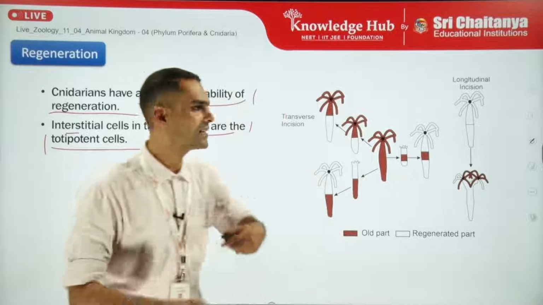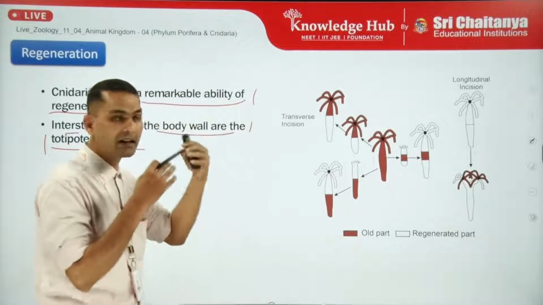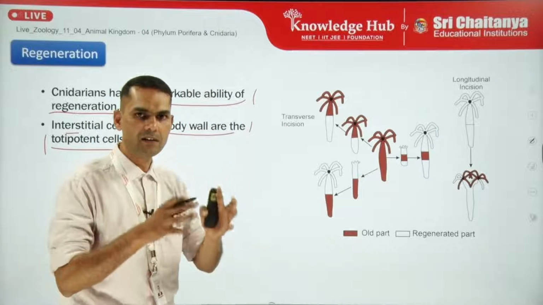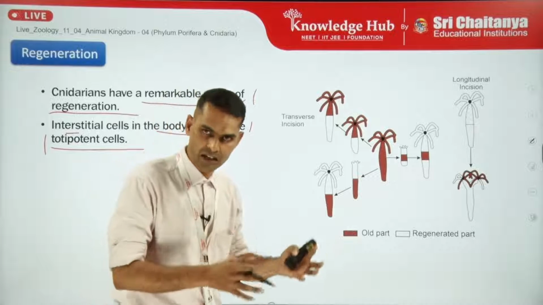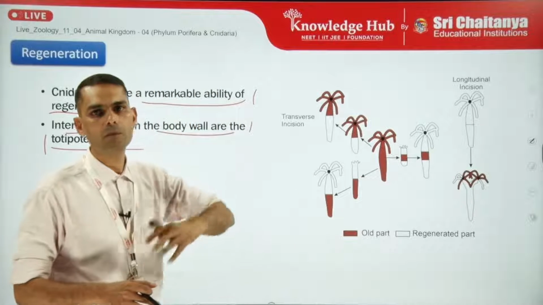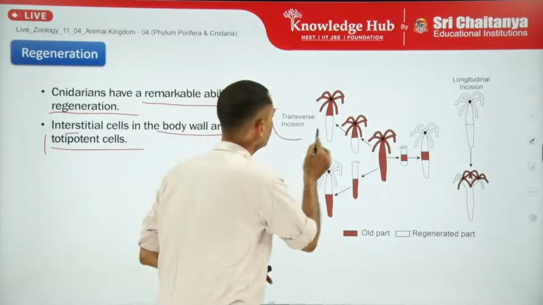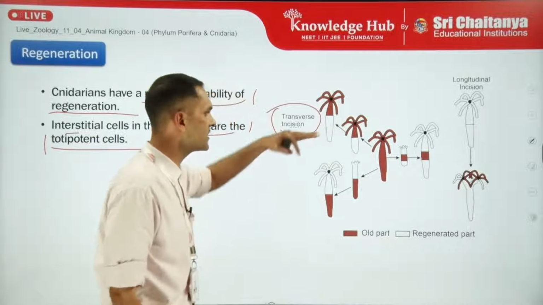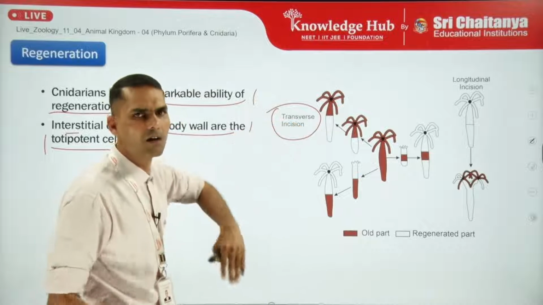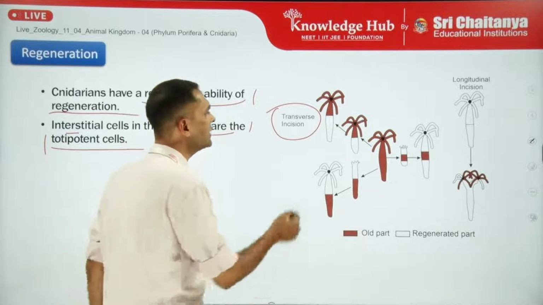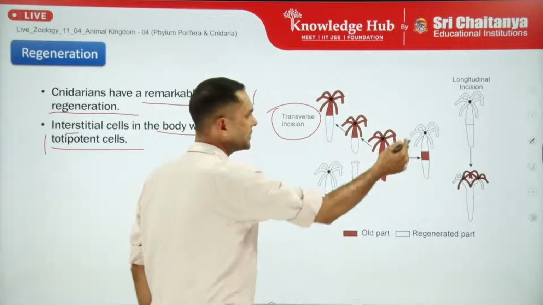So when a fragment is produced in any form, if those fragments have a sufficient amount of totipotent cells, they can give rise to the whole part of the body or the whole body. In such a case, we can see the example of transverse incision. So if we cut Hydra into 2 pieces or more than 2 pieces up to a desirable size portion, then each piece will form the complete Hydra.